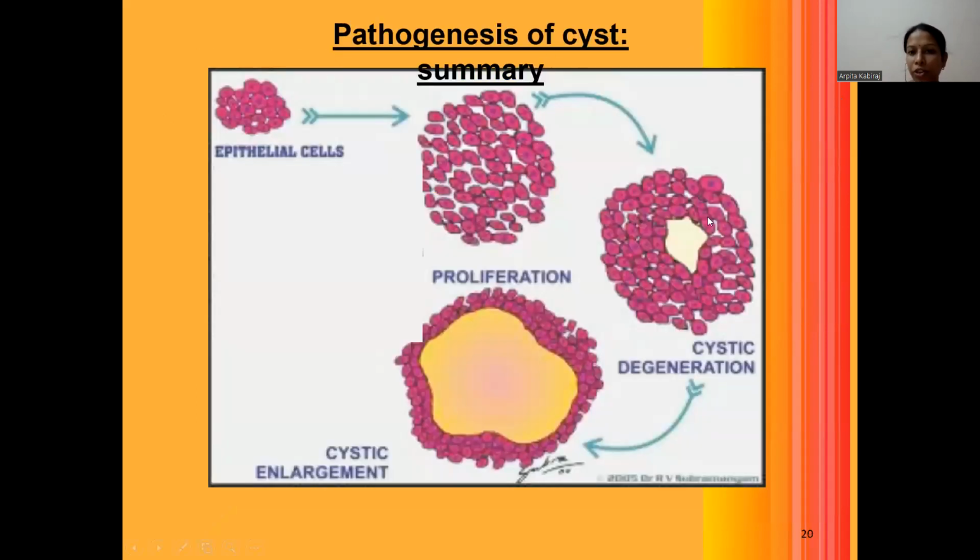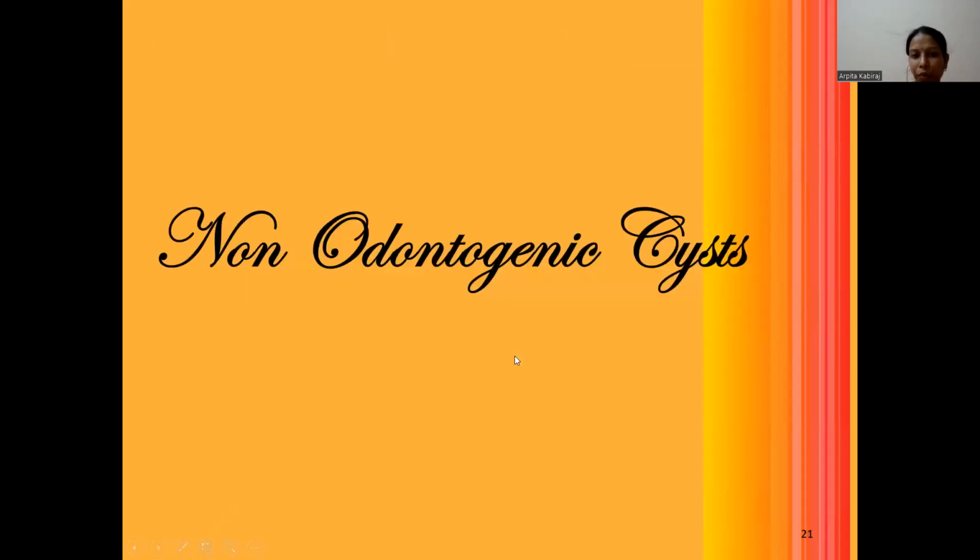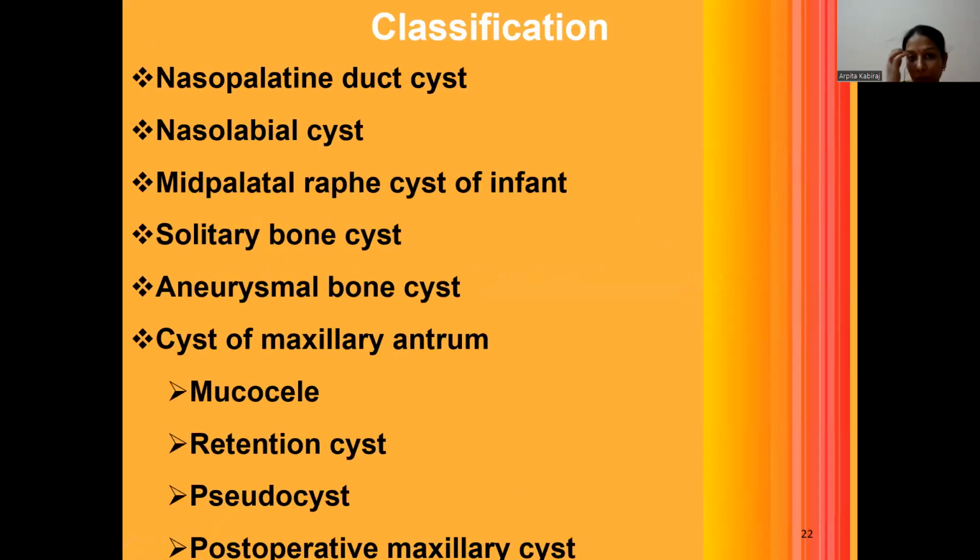Now, this is the whole picture of the pathogenesis of cyst, where we have the epithelial cells, proliferation occurs, cystic degeneration occurs, a lumen is formed, and this enlargement undergoes further. Now, we'll mainly talk about the non-odontogenic cysts. Classification can be categorized as nasopalatine, nasolabial, midpalatine raphe cyst, solitary bone cyst, aneurysmal bone cyst, and cyst of the maxillary antrum. These are all the cysts that we'll cover in this section.